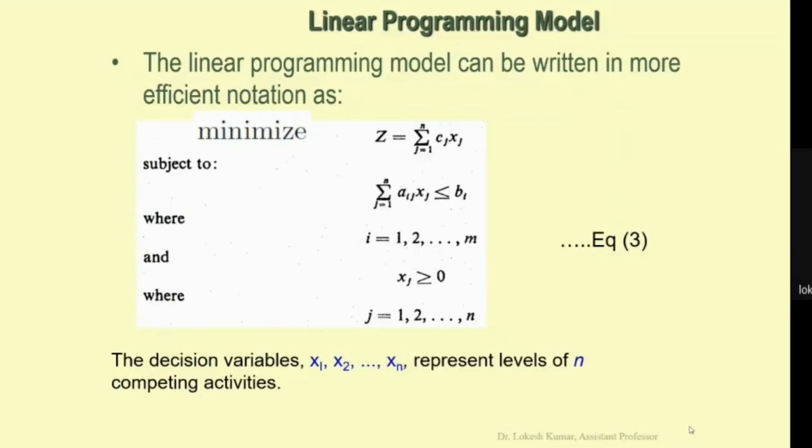Minimize function z, the summation from j equal to 1 to n of cj xj, and subject to the constraint summation j varying from 1 to n of aij xj should be less than or equal to bi, where i varies from 1 to m, and xj should be greater than or equal to 0, and j is going to vary from 1 to n. So we have n variables in this model, x1, x2 up to xn.